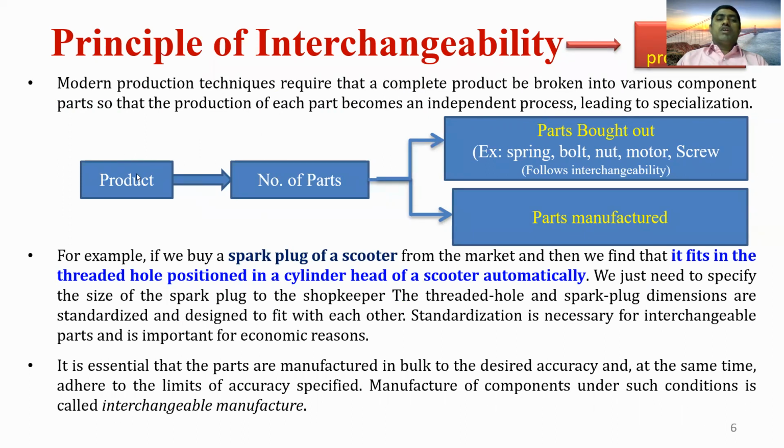Here the complete product is broken into a number of parts. These parts may either be bought from suppliers or manufactured. What are the parts we can buy from the market? By specifying the size of a spring, bolt, nut, motor, screw or spark plug, we can buy from the market. If we require an M6 bolt or M6 nut or a specific size of motor, if you specify it,